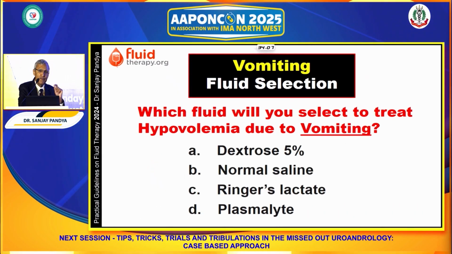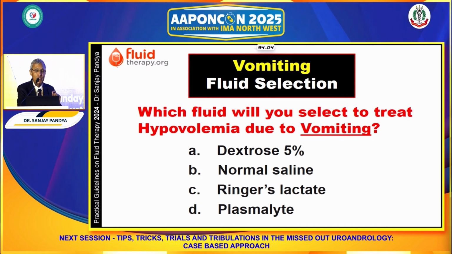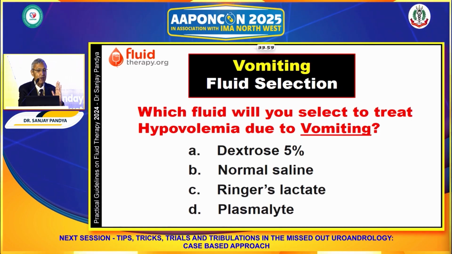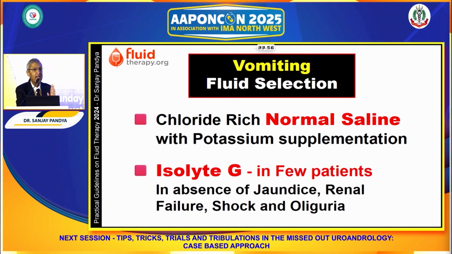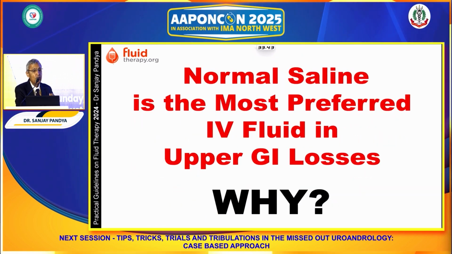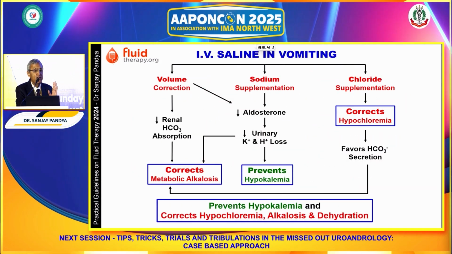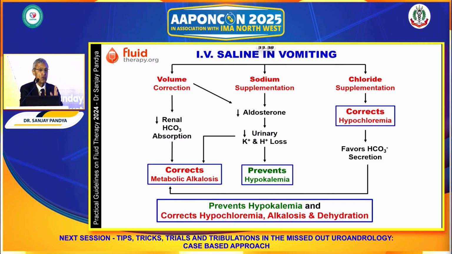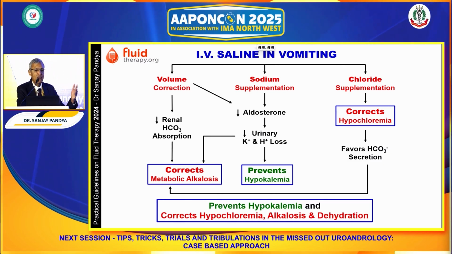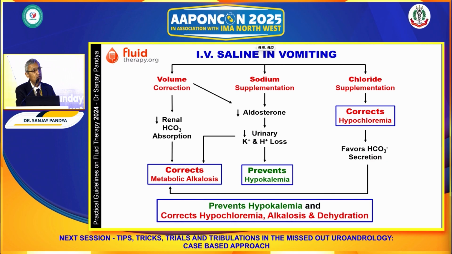Now, if we have a patient with vomiting who needs administration of IV fluid, then which fluid will you use for the same? Answer is that normal saline is the preferred fluid. In very few patients, you even have the option to provide isolyte G, but avoid it in jaundice, renal failure, shock, and oliguria. Now, why is normal saline the preferred fluid? Because when adequate volume of normal saline is given, it will lead to volume correction, increase renal perfusion, excrete bicarbonate, and correct metabolic alkalosis.